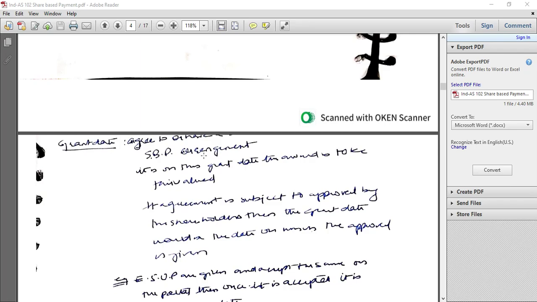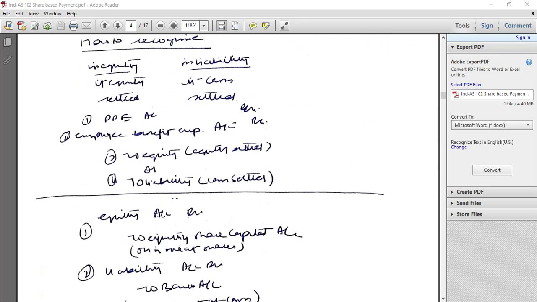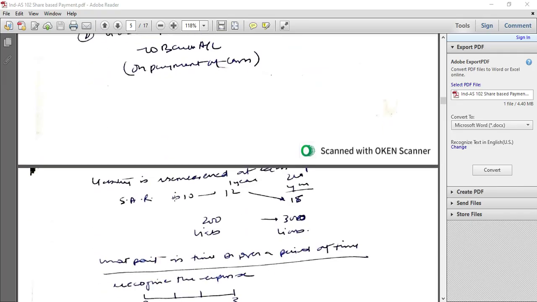Recognition principle for share-based payment. When goods or services are received, recognize them in equity if equity settled, and in liability if cash settled. Debit employee benefit expense, credit equity if equity settled, credit liability if cash settled. On issue of shares, debit equity and credit share capital; on payment of cash, debit liability and credit bank account. The liability is remeasured at each reporting date.